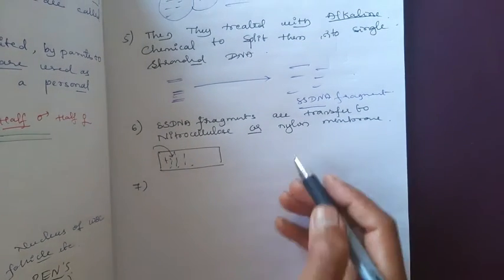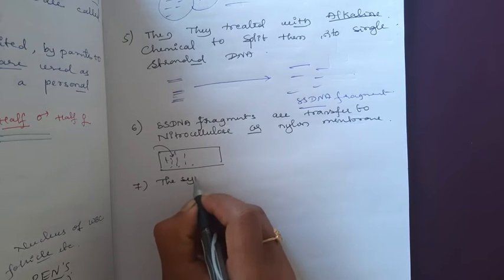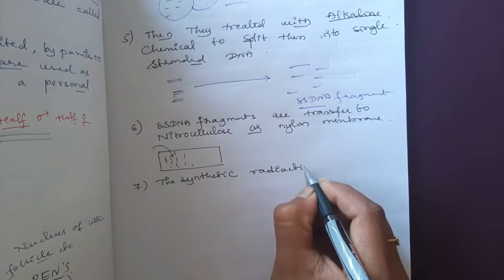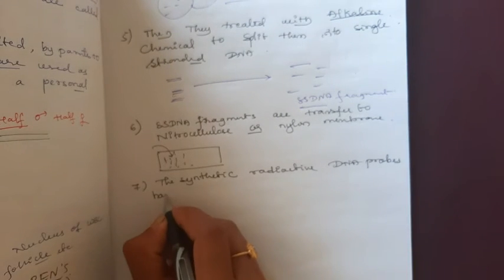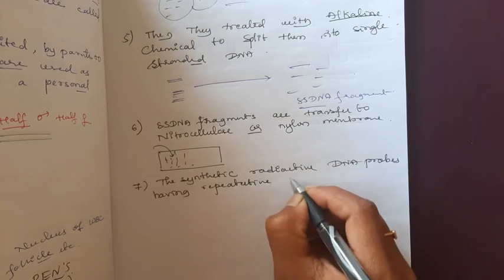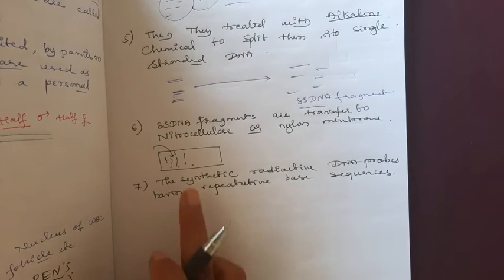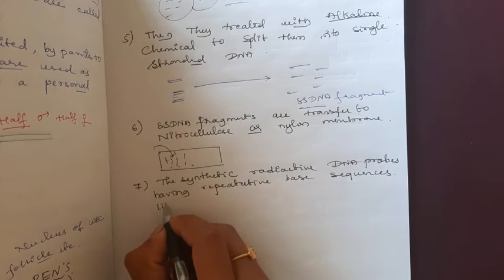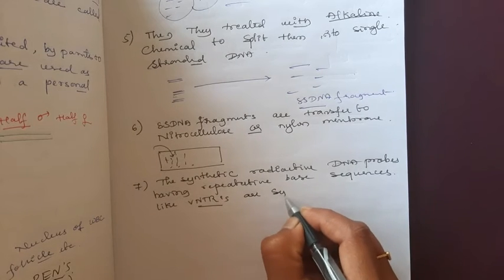Okay, then the artificial or synthetic radioactive DNA probes having repetitive base sequences like VNTRs are synthesized.